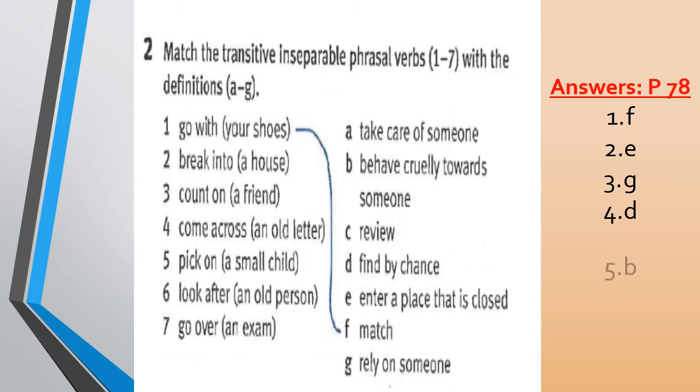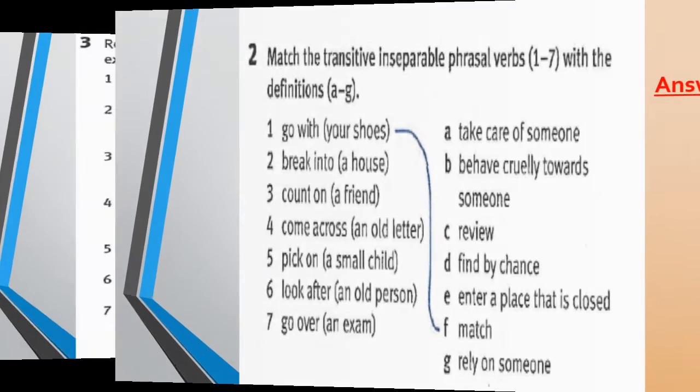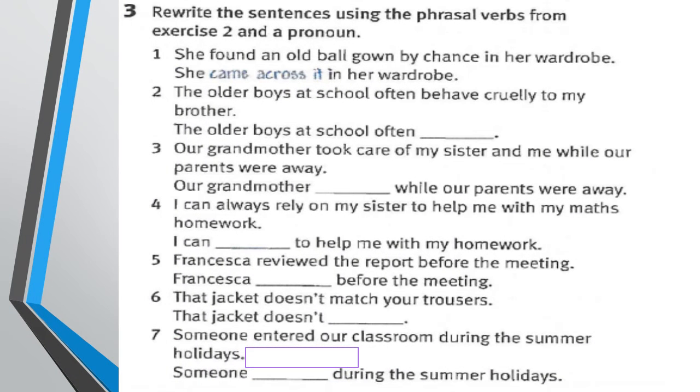Number 4, come across. Match with D, find by chance. Number 5, pick on. Match with B, behave unfairly towards. Number 6, look after. Match with A, take care of someone. And last one, number 7, go over. Match with C, review.